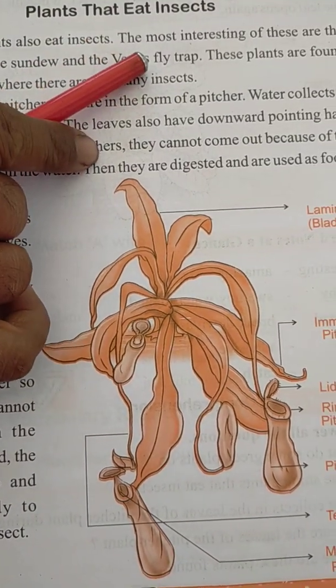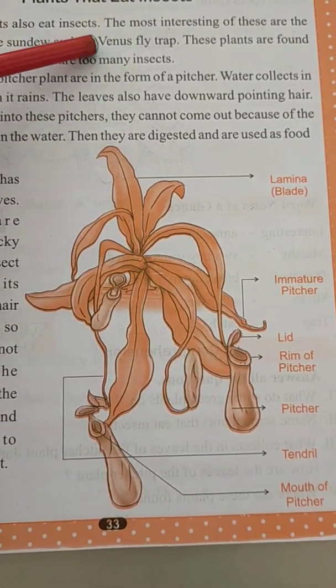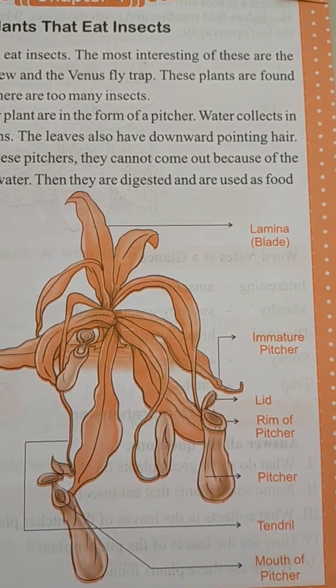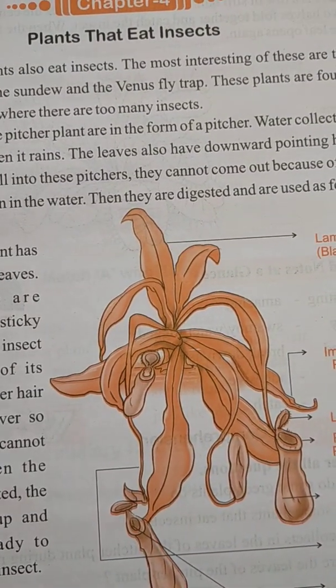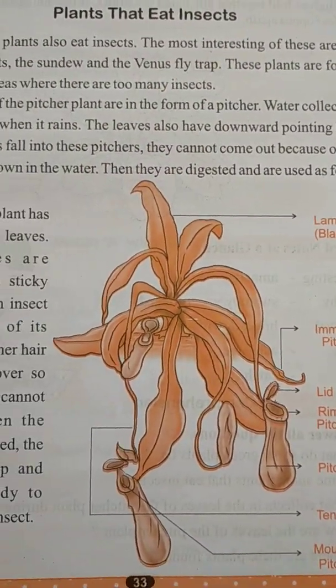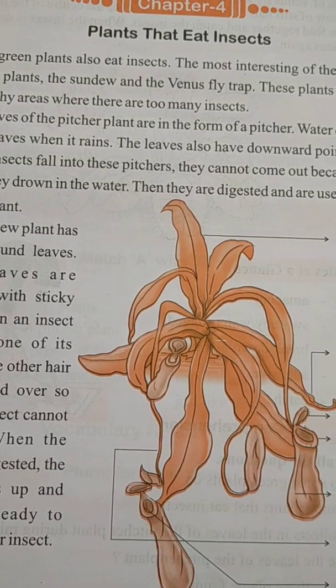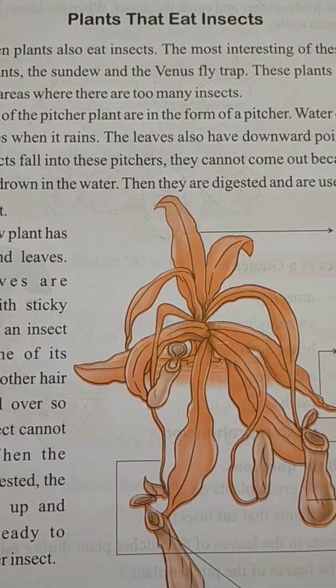It is called the Venus fly trap. That means insects are flying, and by that flying, the plant will catch the insects. These plants are found in marshy areas where there are too many insects. Marshy areas means water-logged areas.